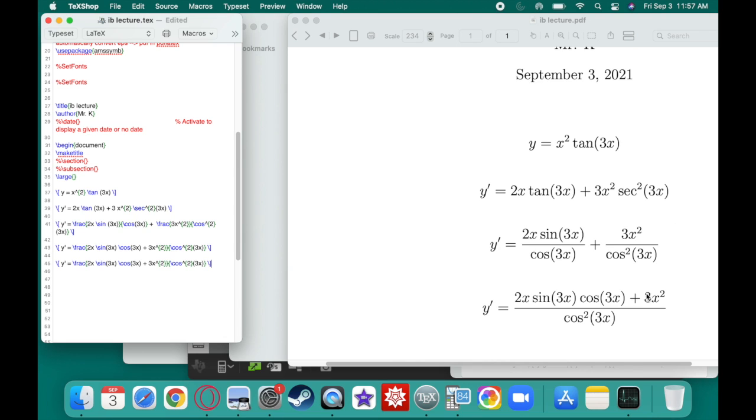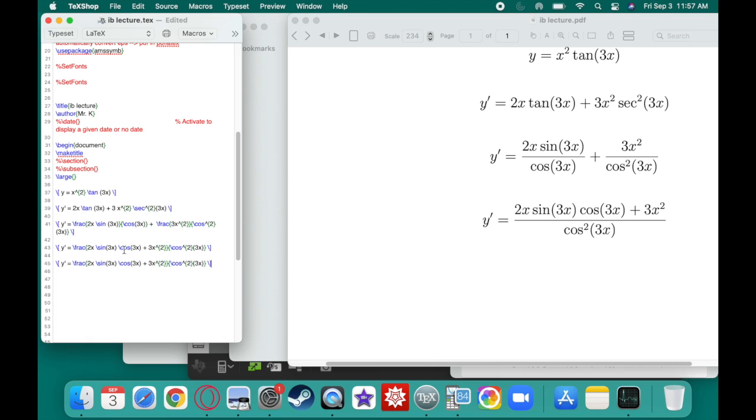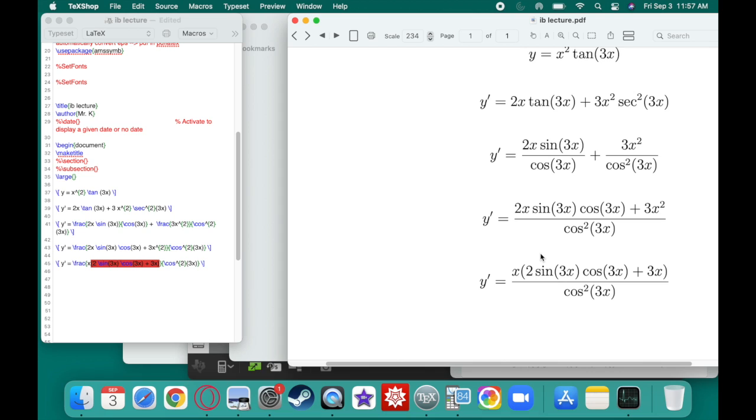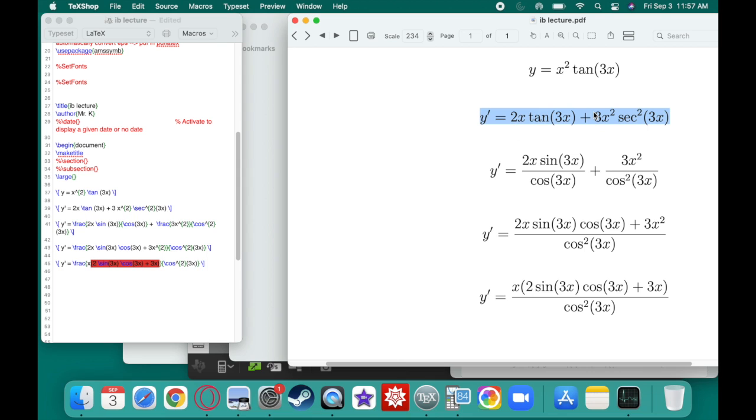See, there's an x there and an x there. We could probably factor out an x to clean that up a little bit. So if you were taking a calculus course, your professor would probably want something that looks a little bit like this. It doesn't simplify much more than that, but honestly, this is acceptable. Just show me that you know how to do the product rule and we can walk away happy, okay?